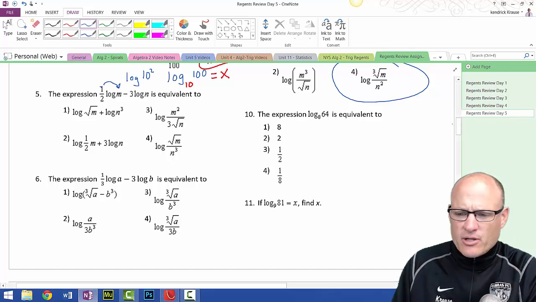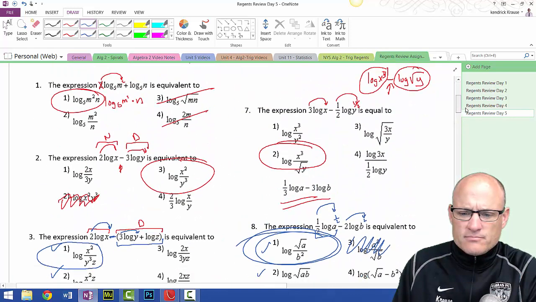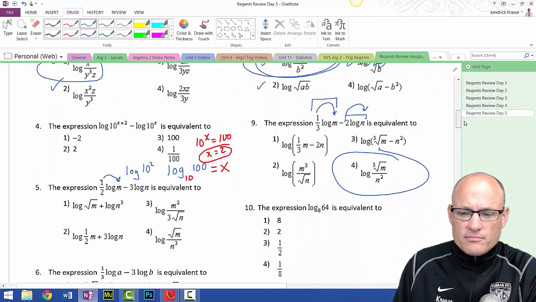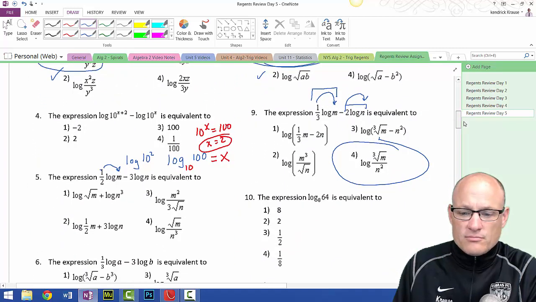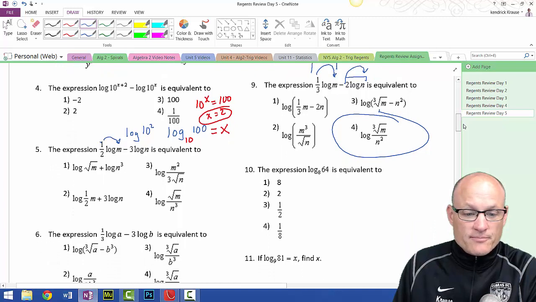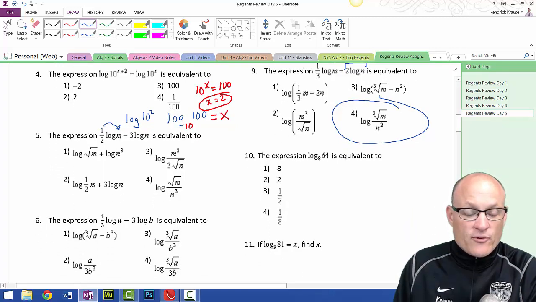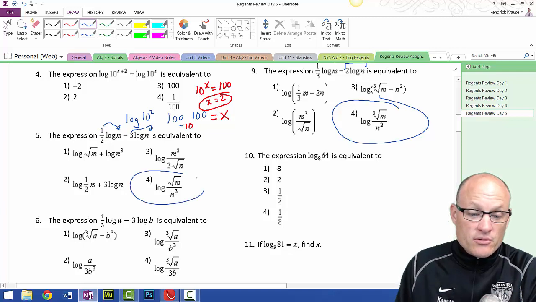Did I already do this problem? I feel like I've done this problem. Oh, it's really close to 9. So we're going to return the 1/2. So we're looking for the square root of m. That's going to go in the numerator and return the 3 to the n cubed. And there she is.